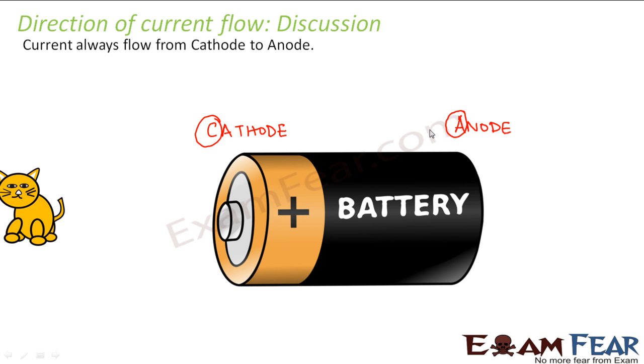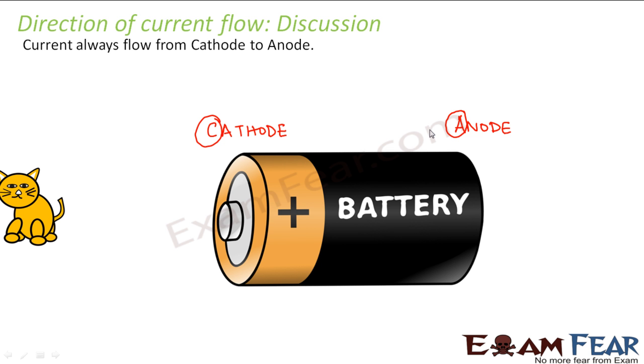Let us not talk about a specific positive and a specific negative. It is better to remember it this way, because when we talk of charging and discharging of a battery, you again might get confused. That is why it is advisable that you remember it this way: current will always flow from cathode, that is, the terminal of the battery from which the current comes out is the cathode.